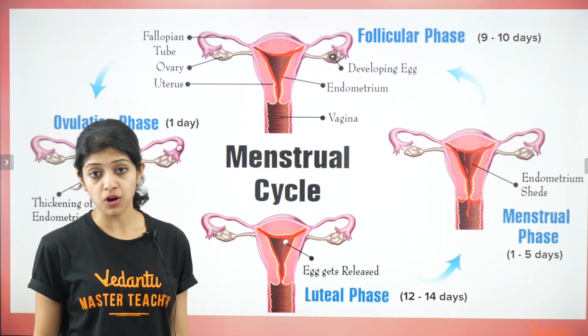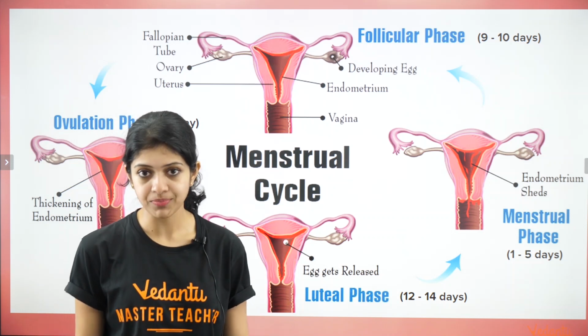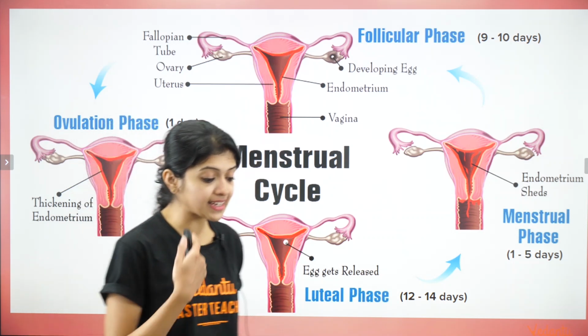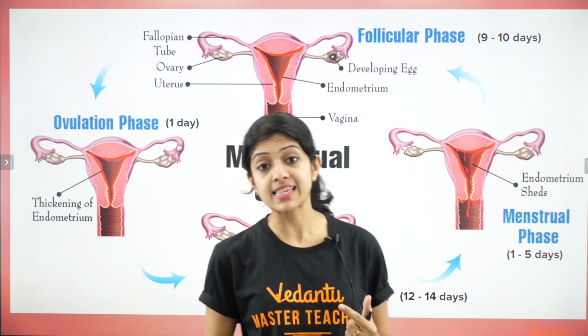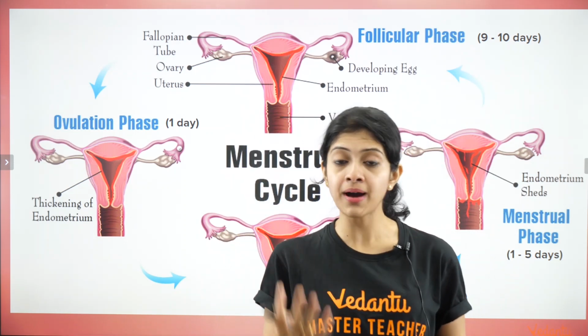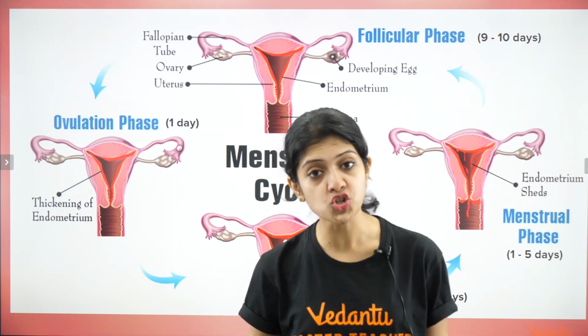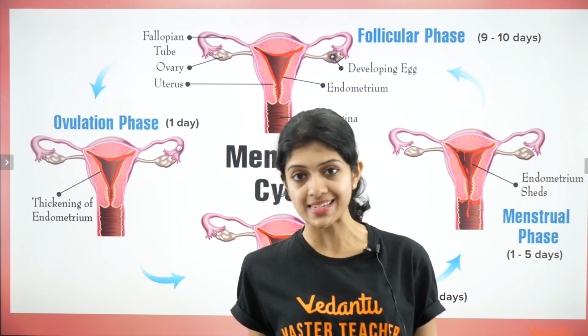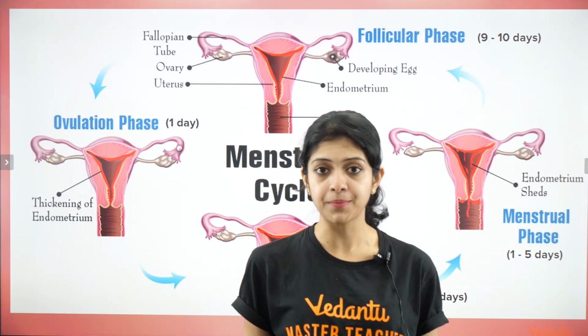We were talking about the menstrual cycle. Remember, the cyclic series of events that occur in a female's body every month. Each menstrual cycle lasts for approximately 28 days, if you remember, right?